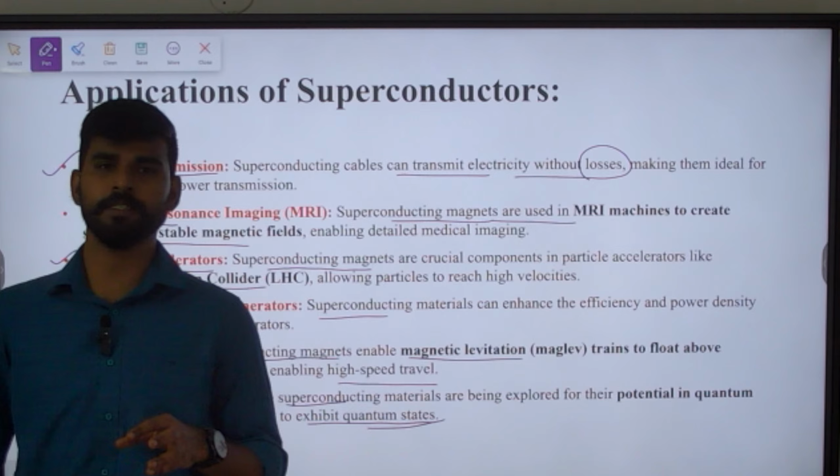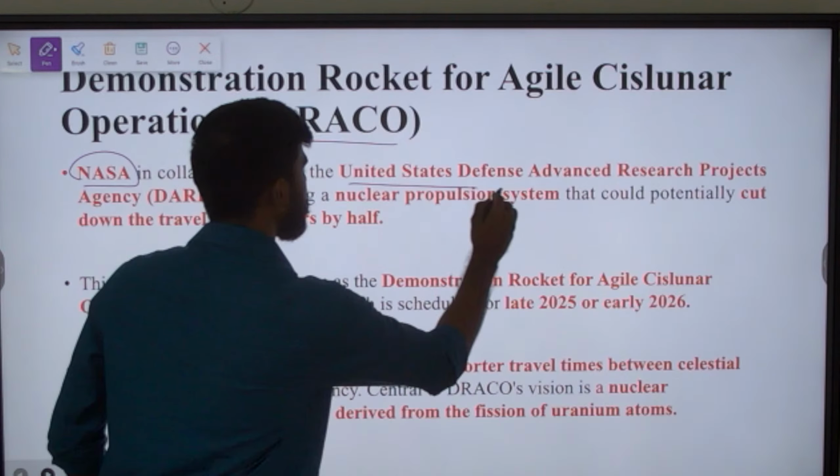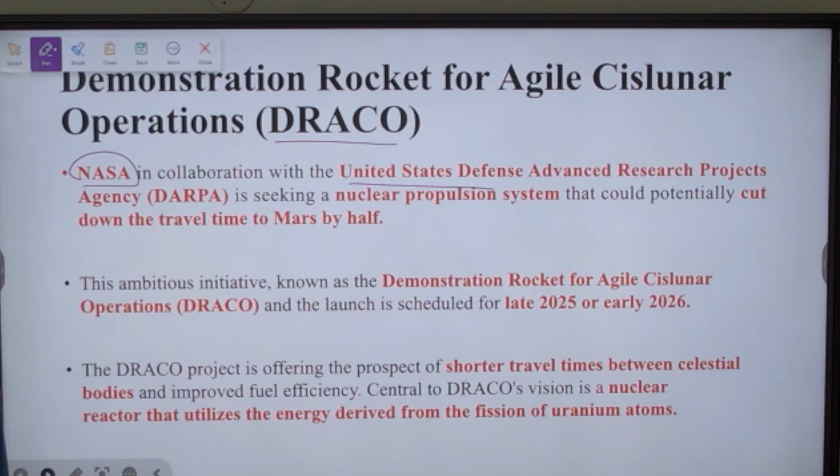The next topic for the day is Demonstration Rocket for Agile Cislunar Operation, that is DRACO. What is this? It is an initiative jointly taken by NASA in collaboration with the United States Defense Advanced Research Projects Agency, DARPA. And what are they seeking here? They are seeking a nuclear propulsion system for space activities.